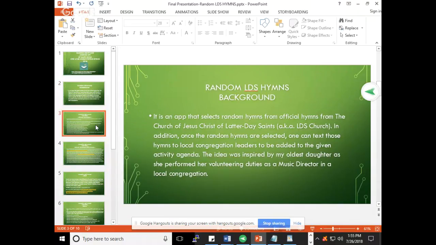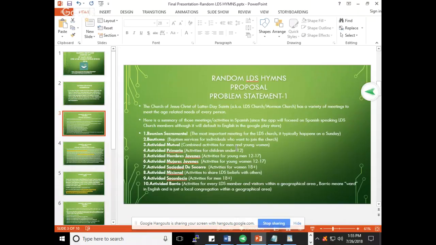All right, so here's some information about the proposal. The Church of Jesus Christ of Latter-day Saints has a variety of meetings to meet the age-related needs of every person. So this is the problem statement that I sent in the proposal. And here's a summary of those meetings or activities in Spanish, since the app will focus on the Spanish language, although it's also going to be available in English in the Google Play Store.